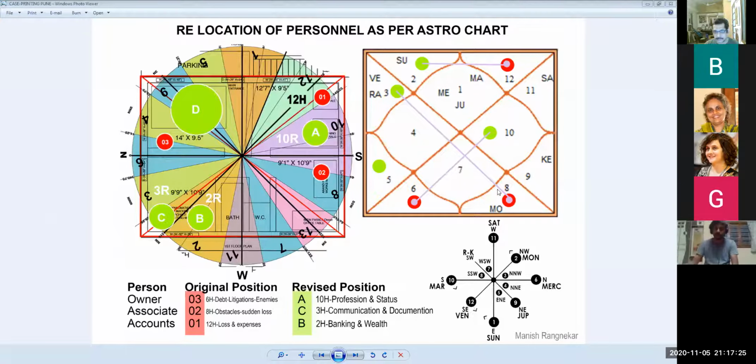So this is that person's Rashi chart. This chart I've put here just for your reference so that you can get a bearing. This red square that you see is his office, which is a ground, first and second. It's a 3-level thing. I've just deleted the staircase and all that, but basically this is the office space. And this is the analysis, which I will tell you at the end of it.